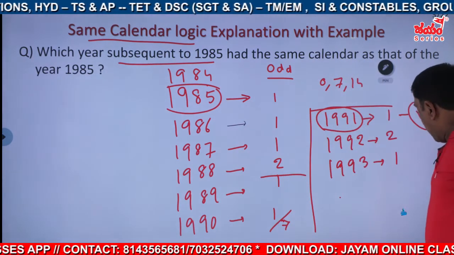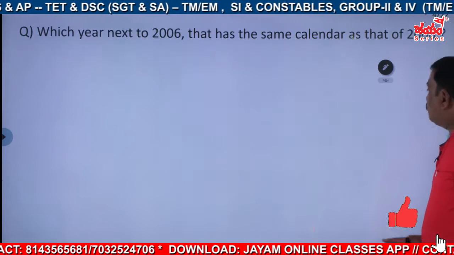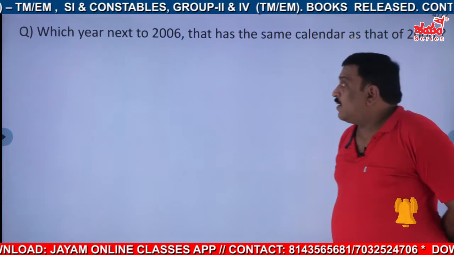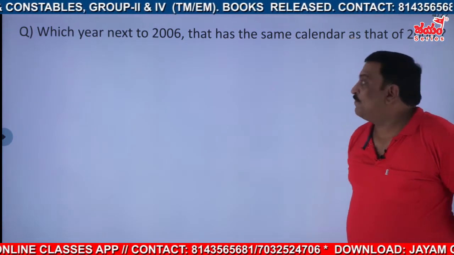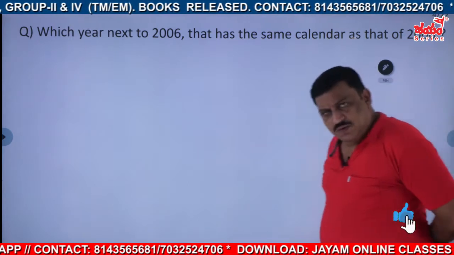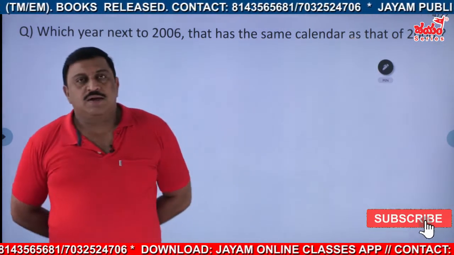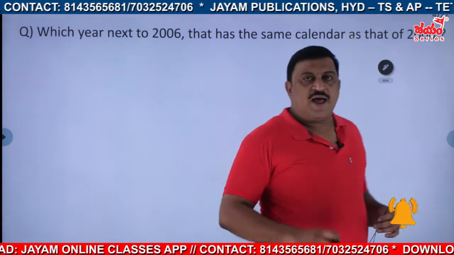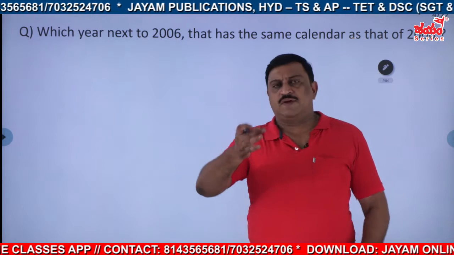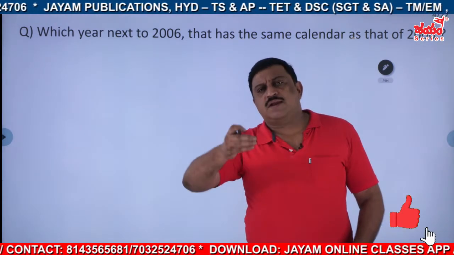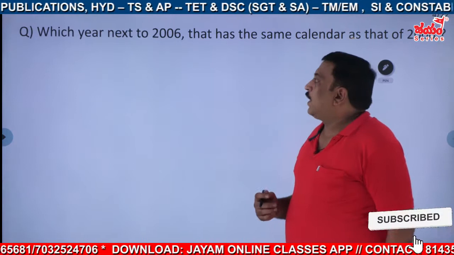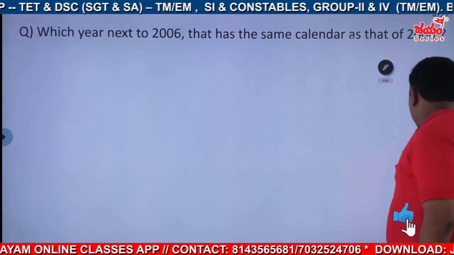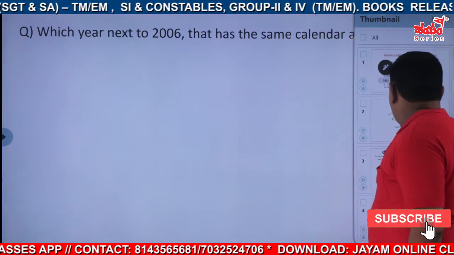Now, coming to the next one. Which year next to 2006 has the same calendar as that of 2006? Which year that is next to 2006 has the same calendar as that of 2006? You try that one first. Once it is over, then switch over to the video. Okay, I am starting this one. See, 2006, generally, how many years after a leap year is that?